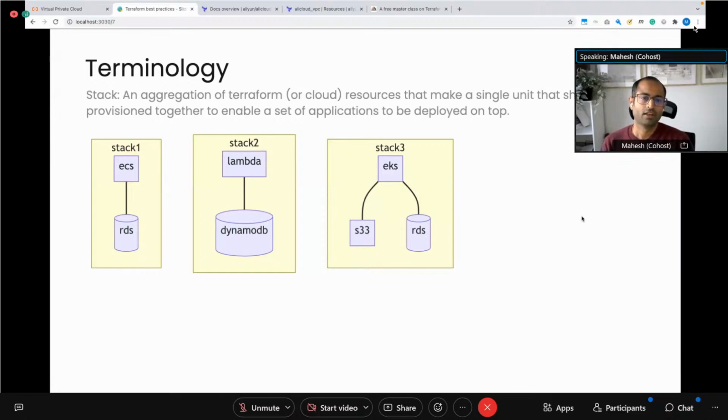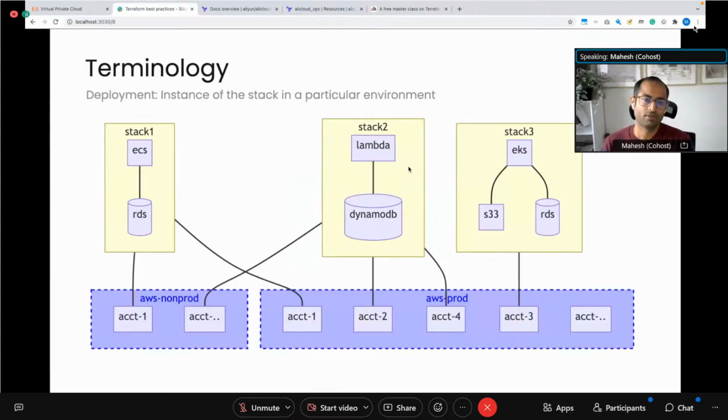In the previous diagram that I was just showing, you can see three clear stacks. There was one example which was ECS with RDS. There was an example with a Lambda with DynamoDB, and then there was an EKS, which is a Kubernetes cluster, which was then using S3 and RDS. So you can consider these as three different stacks, each a combination of different resources that can be managed using Terraform, and then you deploy them across multiple accounts.